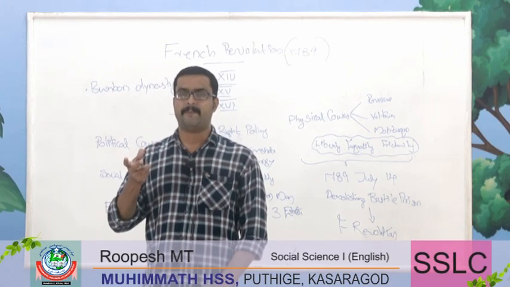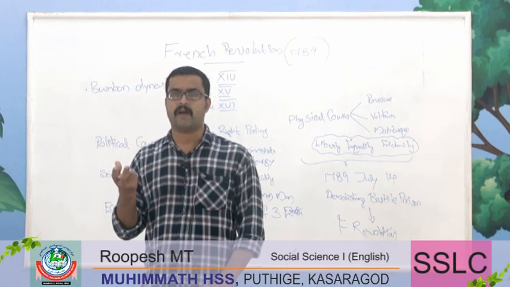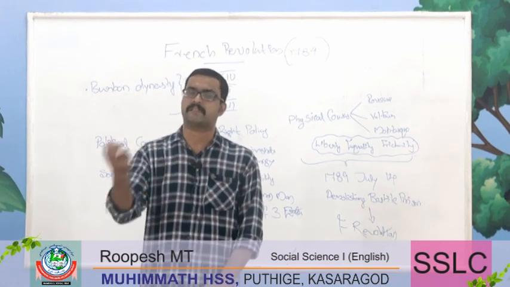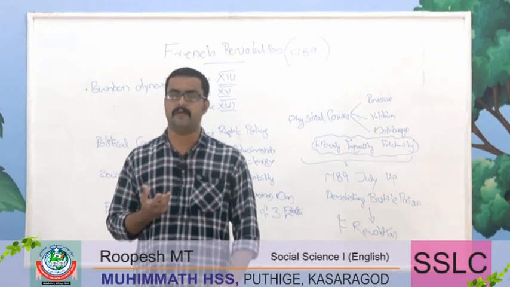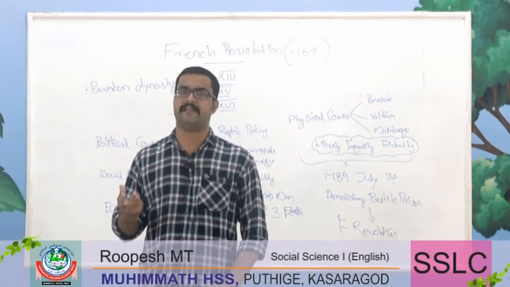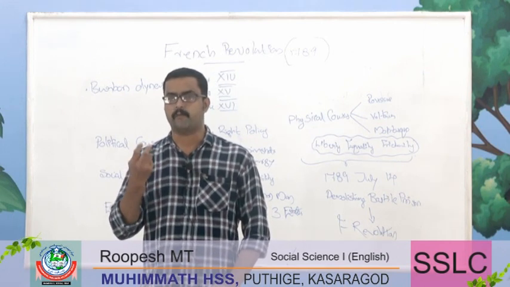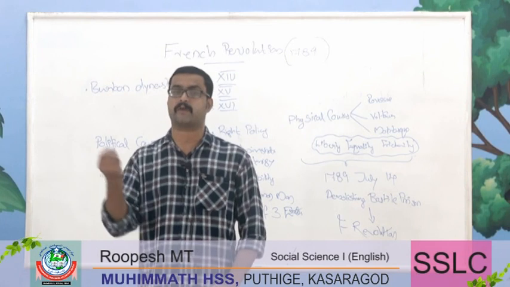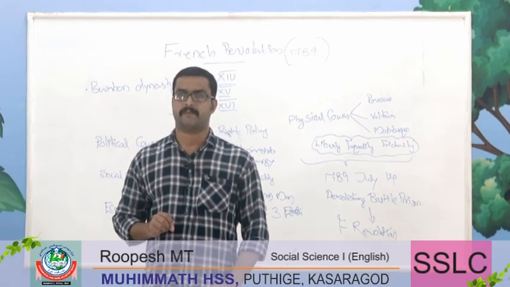And the people of the third category, the third estate, were not satisfied to live in such circumstances, and they were not happy to live in this inegalitarian condition of French society. They were waiting for a spark to conduct a revolution against the French administration.